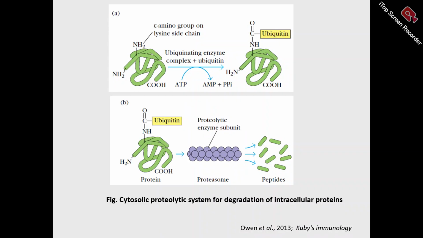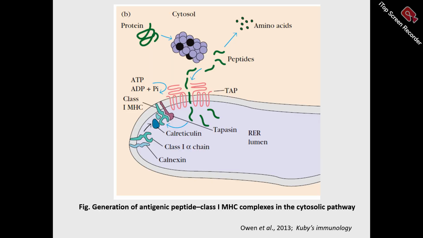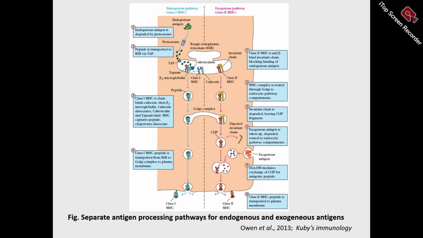This is how antigen is going to be processed by APCs. First of all, antigen is going to be degraded into peptides by a system of proteolytic enzymes. Then it is going to be presented to MHC molecules. Then MHC molecules from the lumen of the RER are going to be fitted with the peptide fragment, and then it is presented over the surface. This is the presentation path.